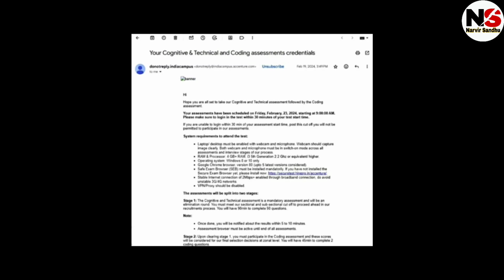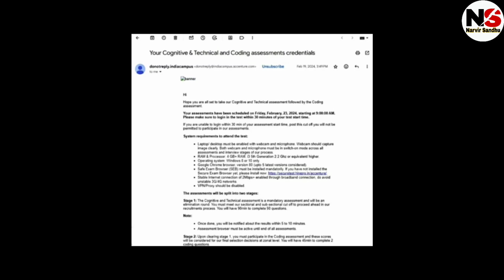You will have 90 minutes to complete 90 questions. Once done, you will be notified about the result within 5 to 10 minutes. Assessment browser must be active until the end of all the assessment. Stage 2 is after clearing stage 1. You will participate in the coding assessment, and this score will be considered for our final selection decision at the journal level. You will have 45 minutes to complete the two coding questions.